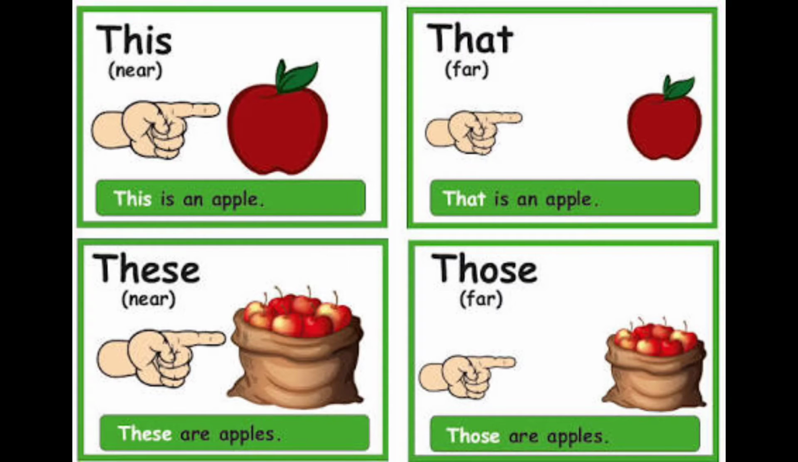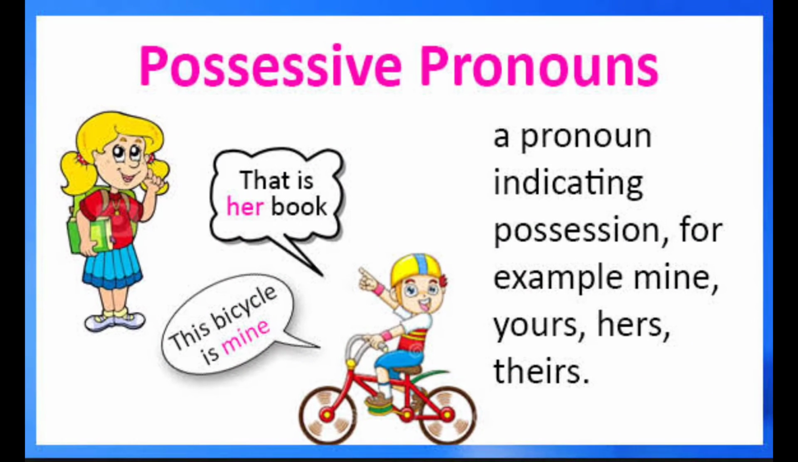The next pronoun we are going to see is possessive pronoun. A possessive pronoun is a pronoun that indicates possession, or it refers to a specific noun and shows ownership. For example, here: mine, yours, hers, theirs. See here in this picture, that is her book. It shows the ownership and possession of the person. So the thing, the book, belongs to her. It shows the possession. That is known as a possessive pronoun.